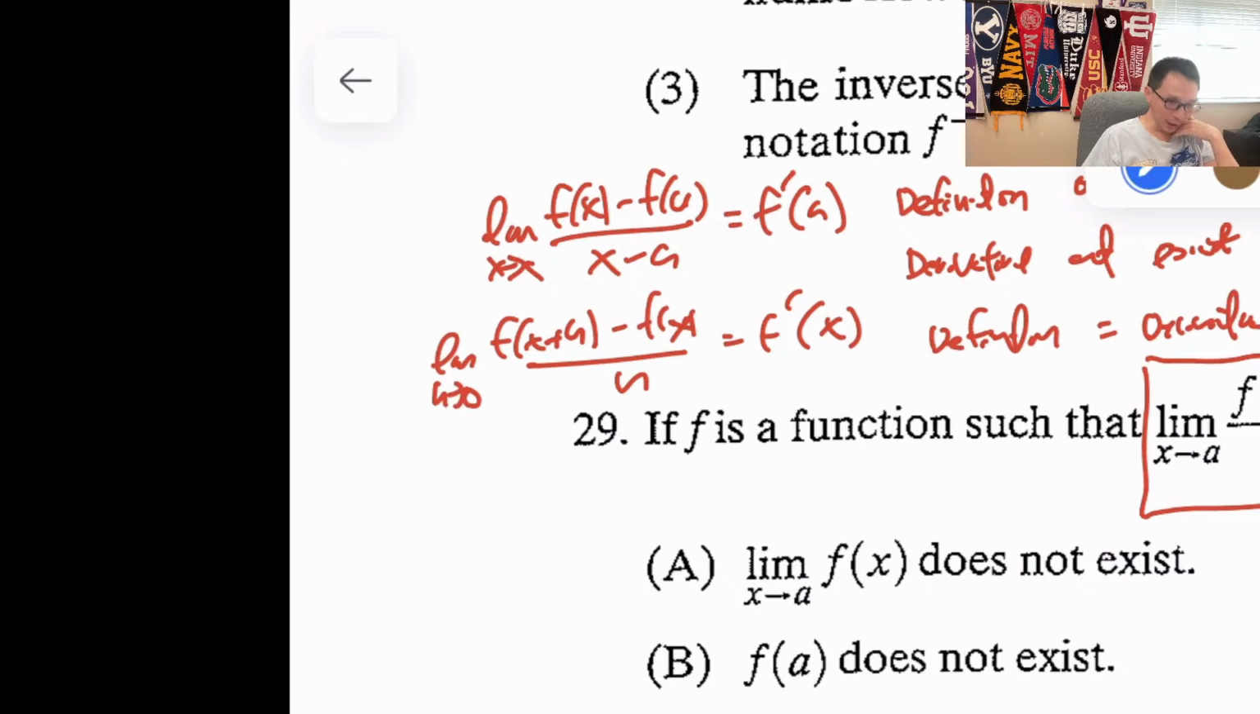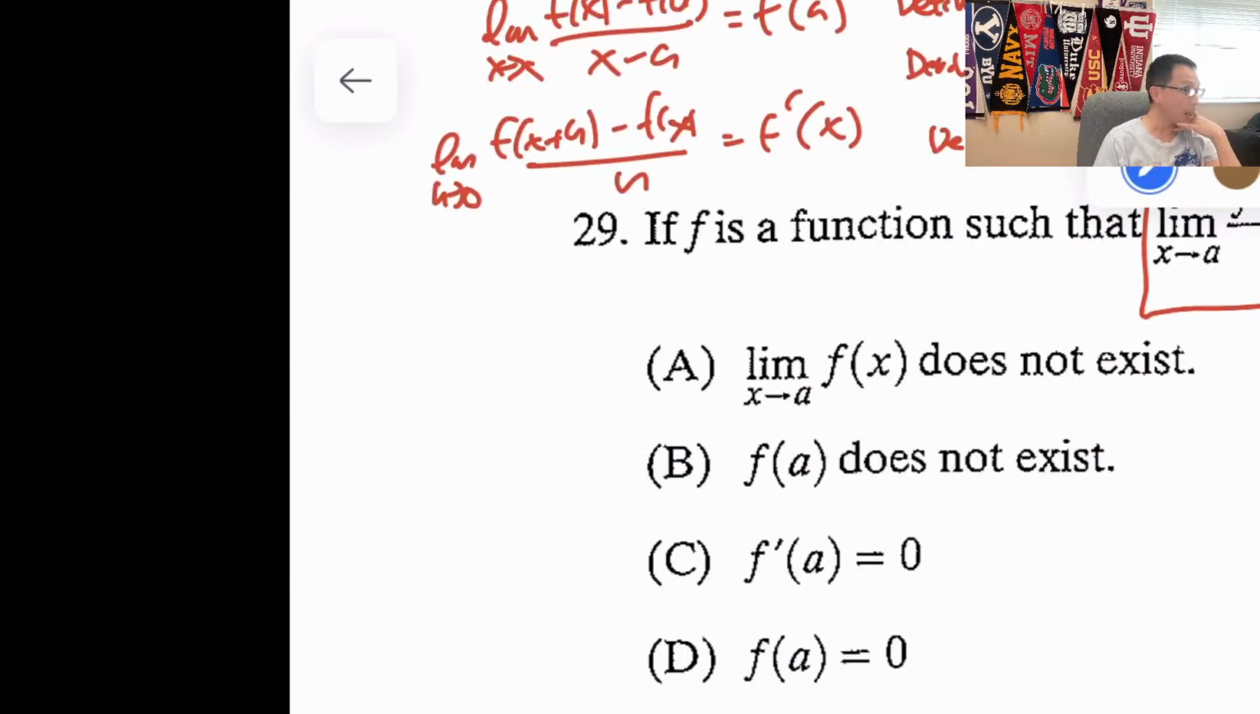So why is this important? Because the bottom layer of this triangle is something that is usually not tested, but it's tested in terms of graphing. So this means the limit exists.